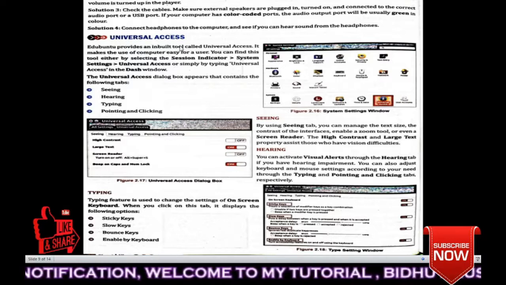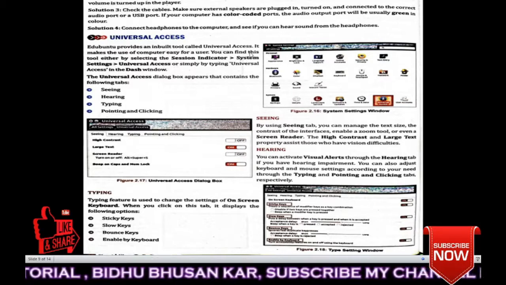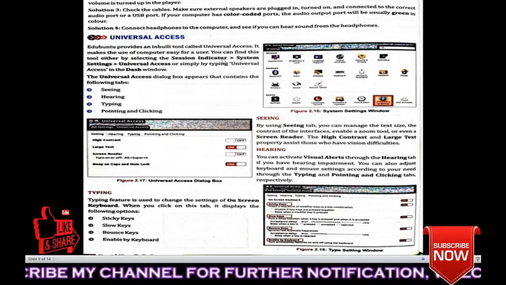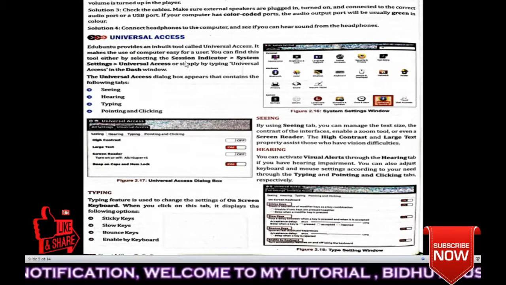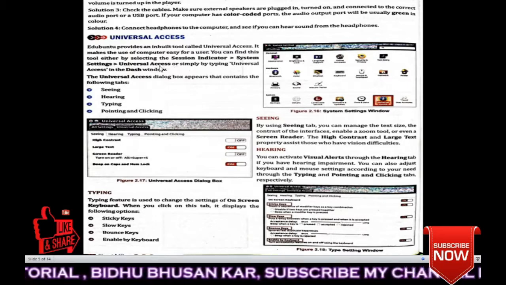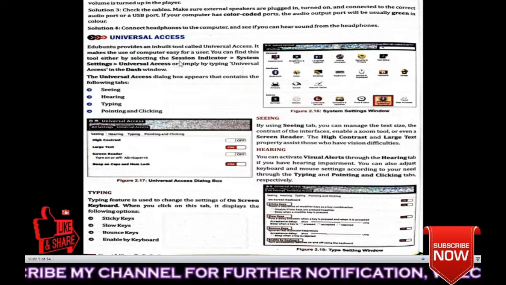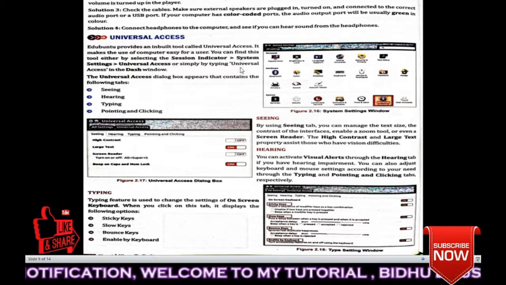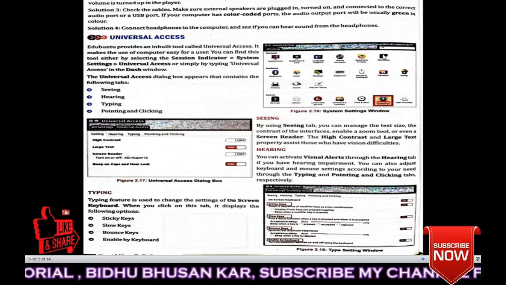Then universal access. Ubuntu provides inbuilt tools called universal access. It makes the use of the computer easy for a user. You can find these tools by selecting the indicator, then system settings, then universal access. Okay, how will you go to universal access? You have to go to the indicator, then system settings, then universal access, or simply by typing universal access in the dash window. You can type here. Okay.